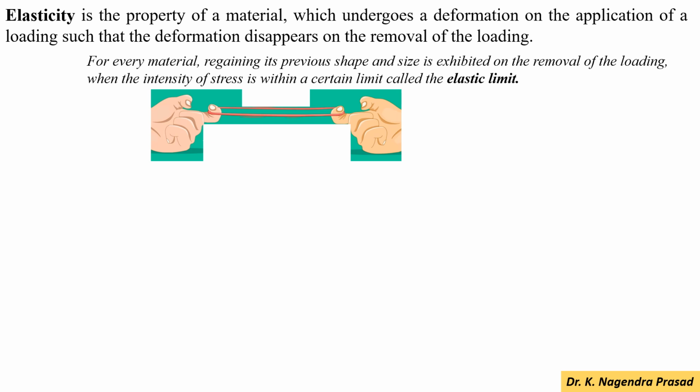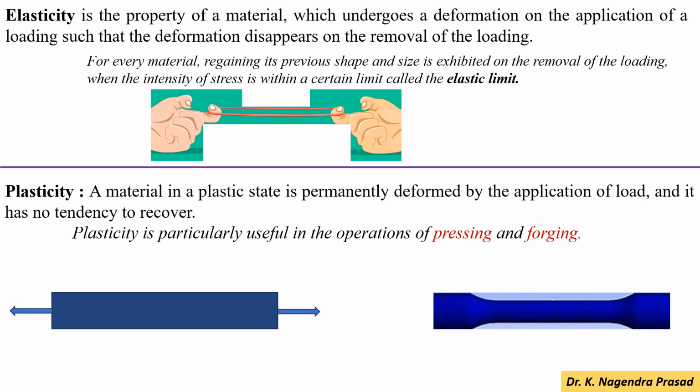That limit we call the elastic limit. Next, plasticity. A material in a plastic state is permanently deformed by the application of load and it has no tendency to recover. Plasticity is particularly useful in the operations of pressing or forging.